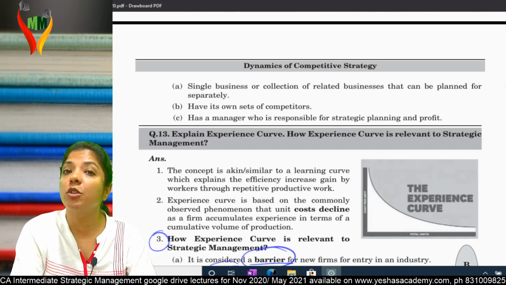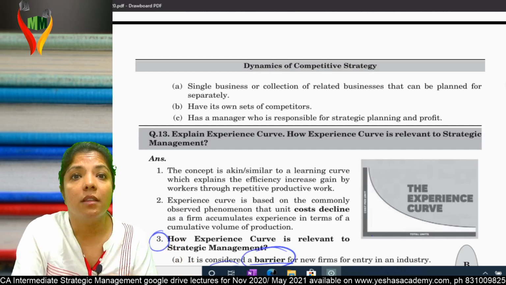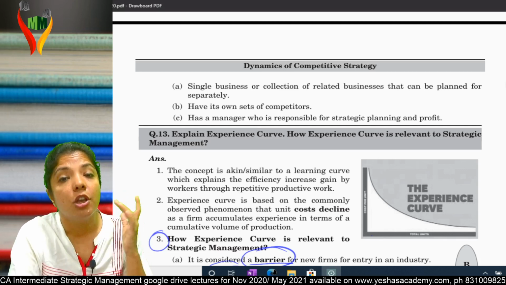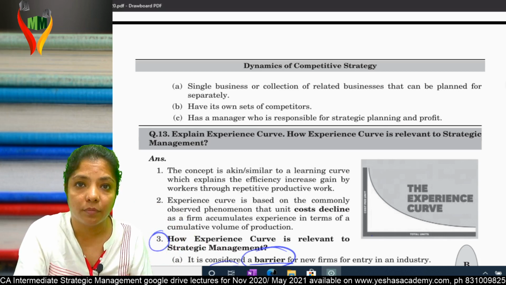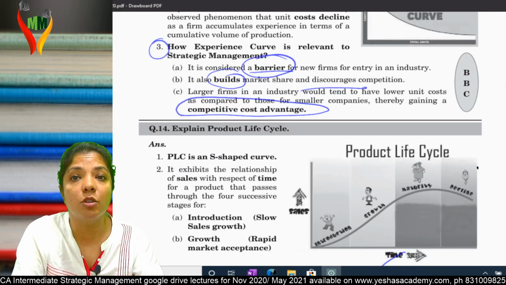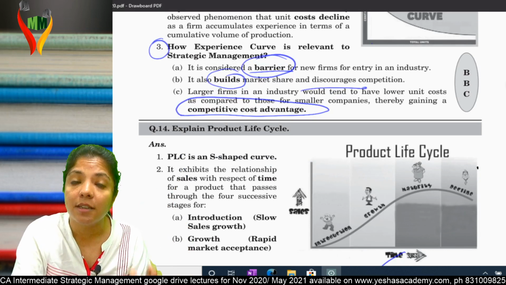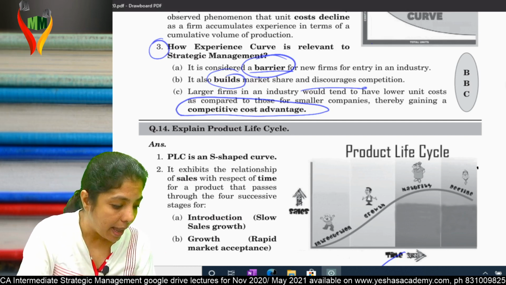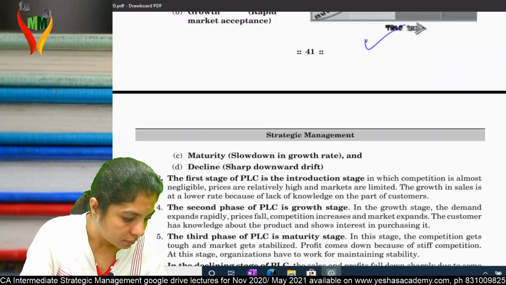Then we already know what the experience curve is. Experience curve is learning by doing. When you keep on doing the same thing again and again, your experience increases, your efficiency increases, your wastage decreases, and your cost per unit comes down. Am I clear? Next, product life cycle, PLC. On the X axis you have time, on the Y axis you have sales. How many stages? Four stages. What are the four stages? Introduction, growth, maturity, and decline. Am I clear? Can I go ahead?